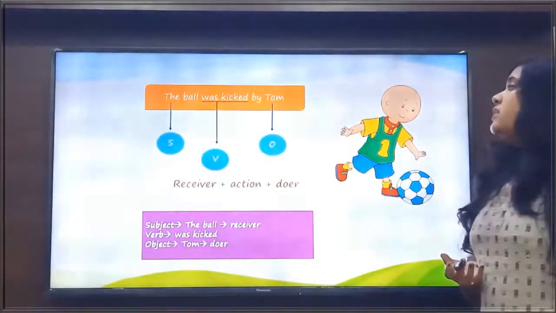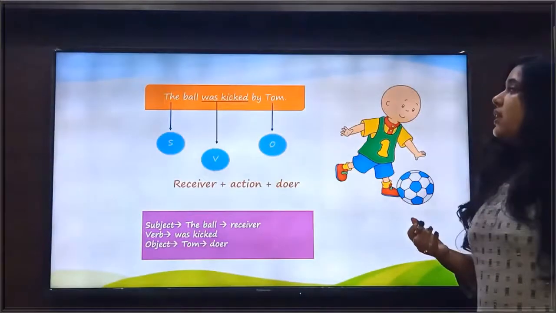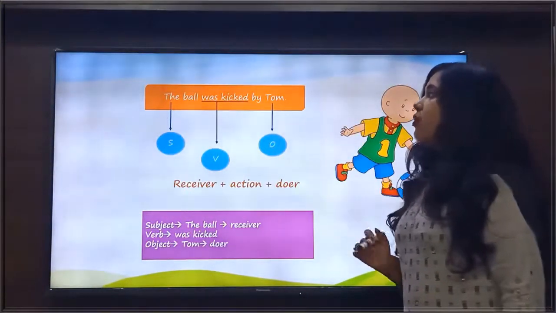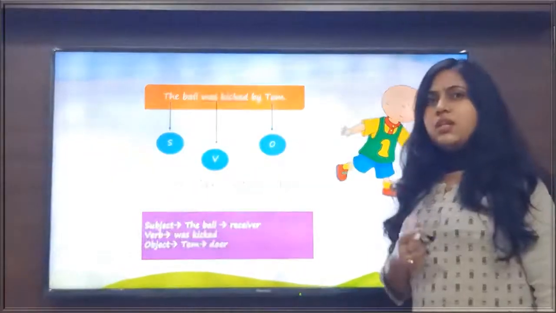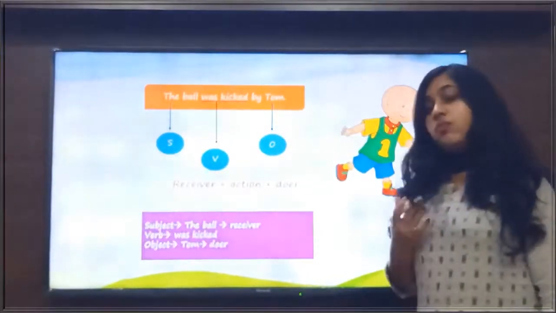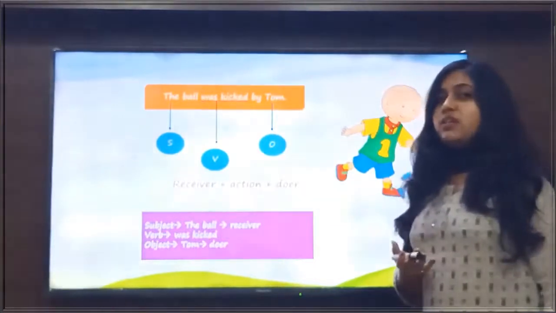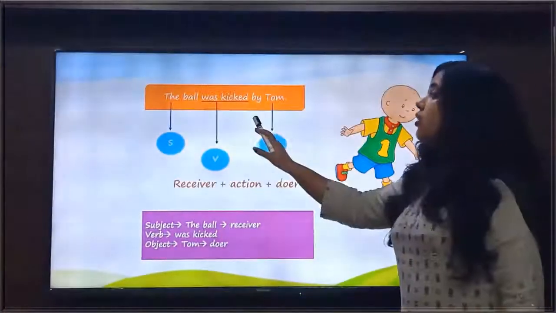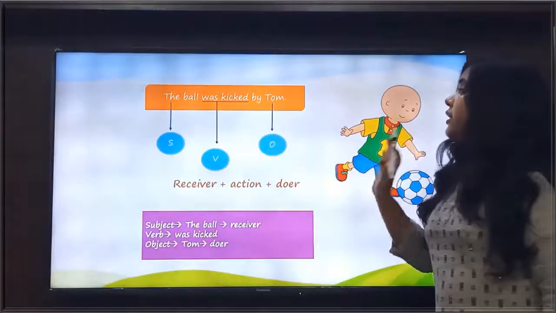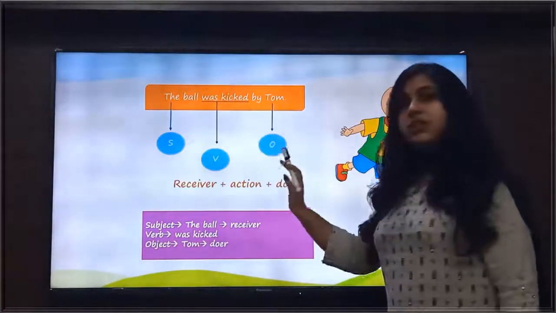I get the answer, the ball was kicked by Tom. And now if I ask the question, is the ball the performer of the action here? So what answer will I get? I get the answer, no. Ball is not the performer of the action here. It is the receiver of the action here.